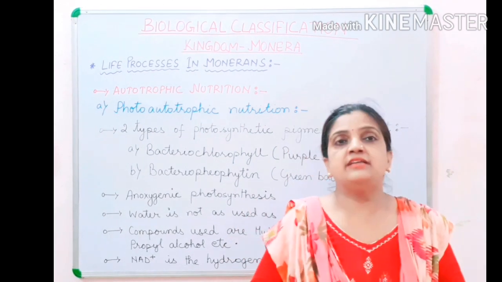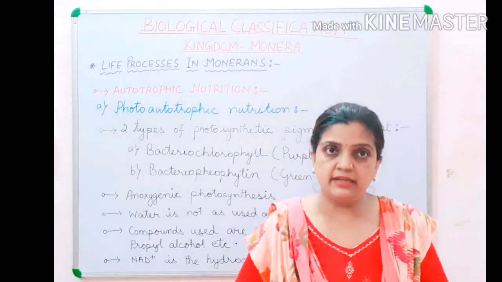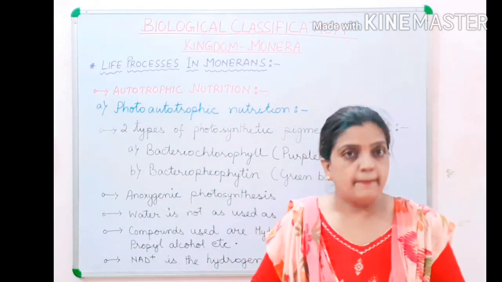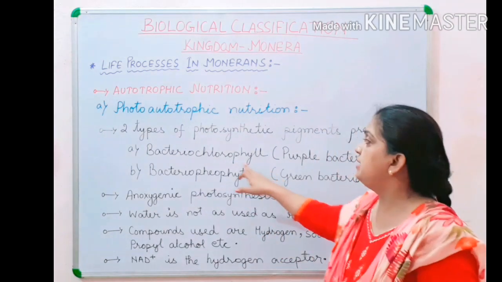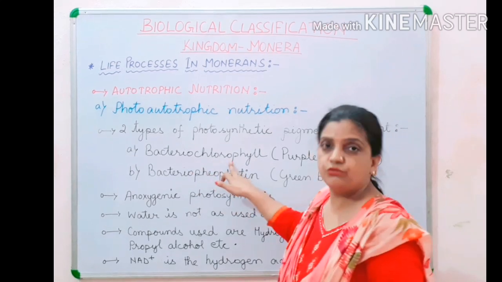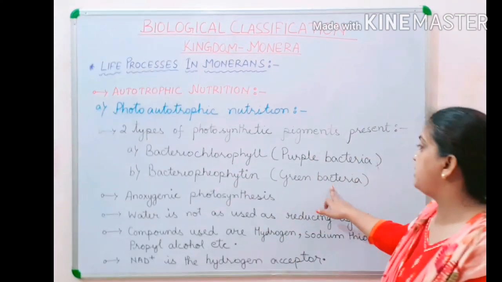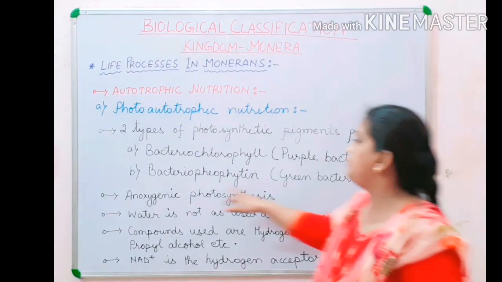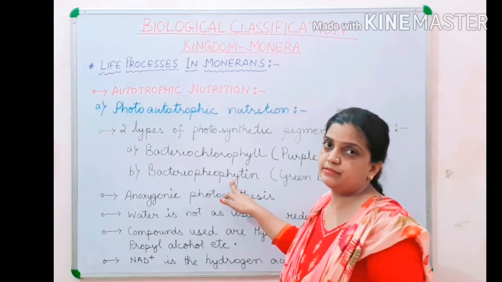Now children, there are four types of bacteria, which I will be discussing a little later. But here, in the case of purple bacteria, the bacteriochlorophyll pigment is present, and in the case of green bacteria, bacteriopheophytin is present.